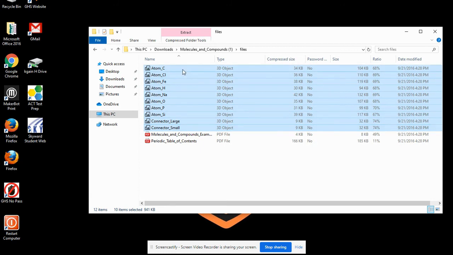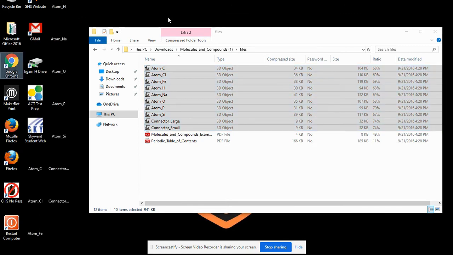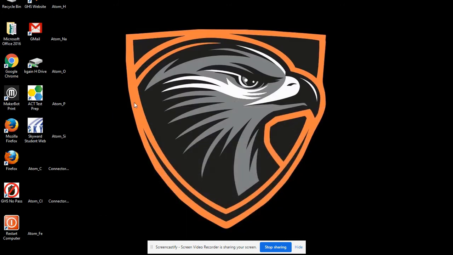Click, hold with the left mouse button and drag them to your desktop. Minimize. Our 3D object icon is in fact black. The desktop background is black, so they're very difficult to see sometimes. I'm going to drag a small connector in the area of the Blackhawk shield.